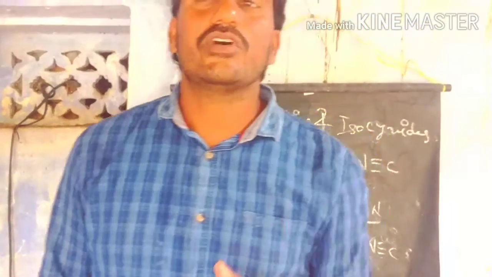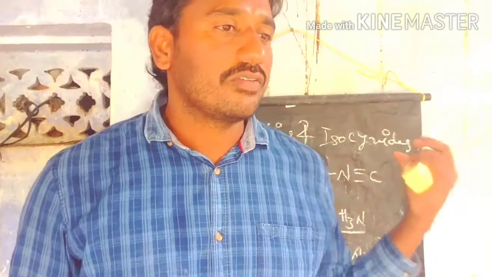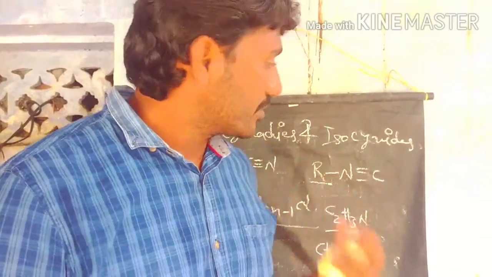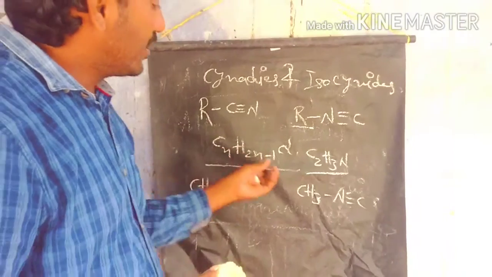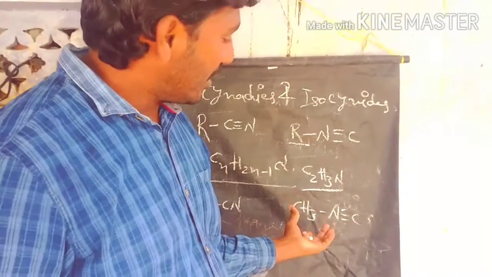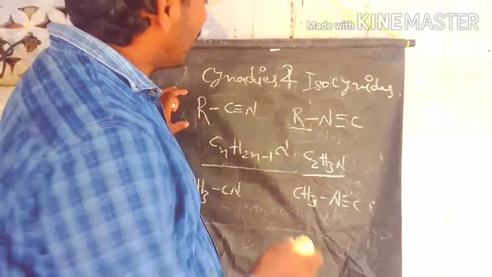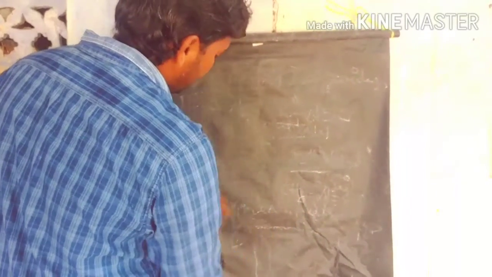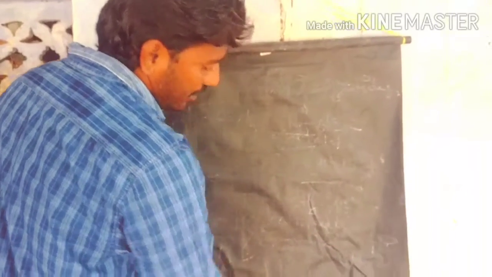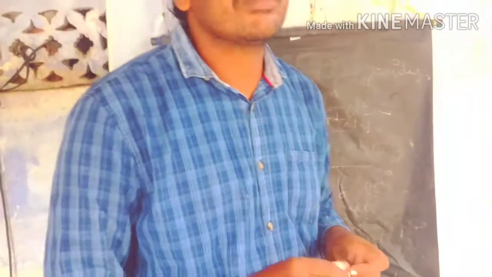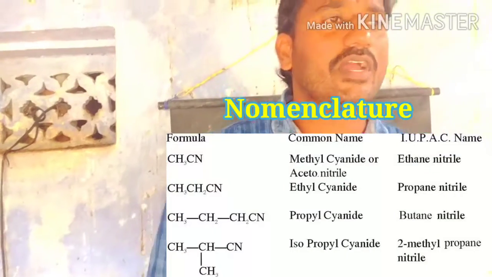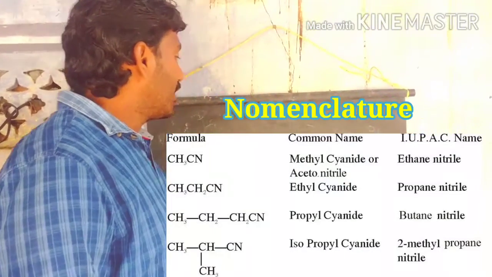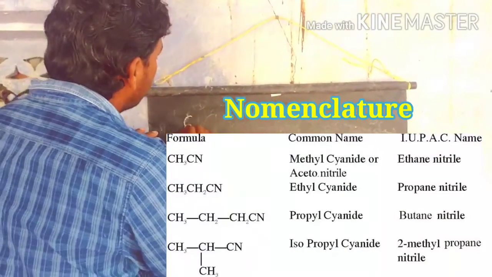Let's see how to prepare the cyanides and isocyanates, and what the nomenclature is, as per common names and IUPAC nomenclature. This is the major difference between cyanides and isocyanates; both are functional isomers. We have two types of nomenclature: the first is common names and the second is IUPAC names. Let us discuss the common names first.